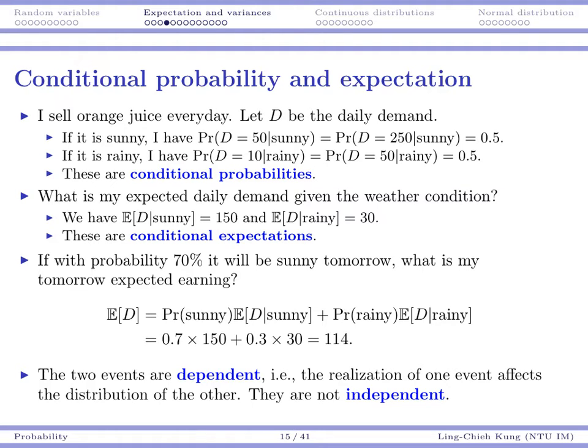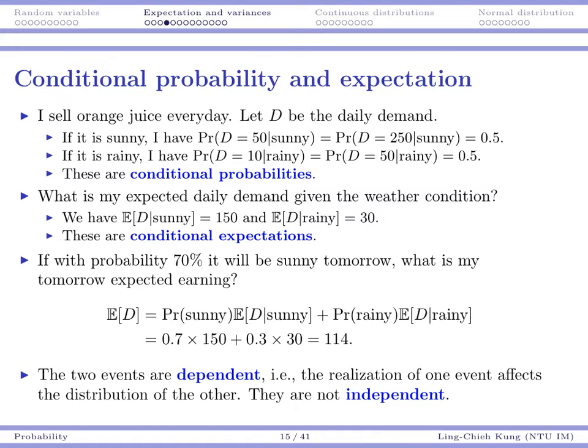Suppose that the sunny day probability is 70%, then my tomorrow's expected earning, or the tomorrow's expected total demand, would be this. I'm going to have the probability of a sunny day times the conditional expectation under a sunny day, plus the other one for the rainy day, which is somewhat intuitive.